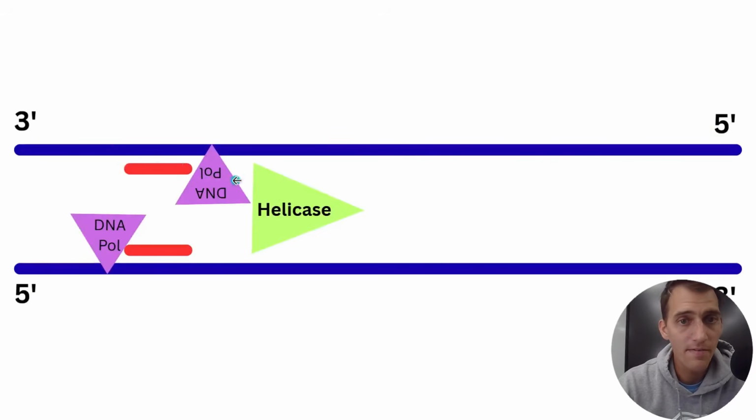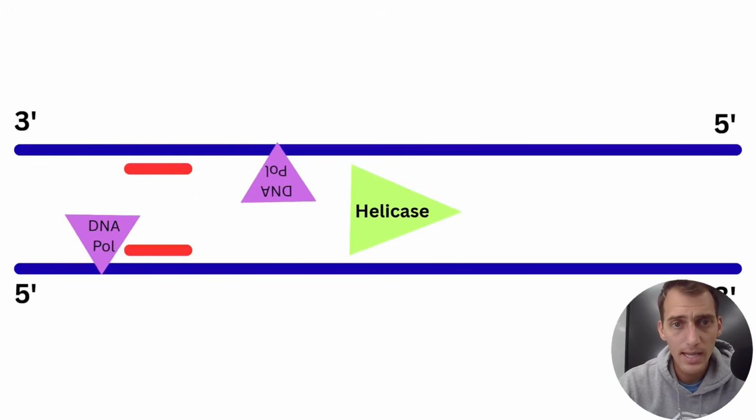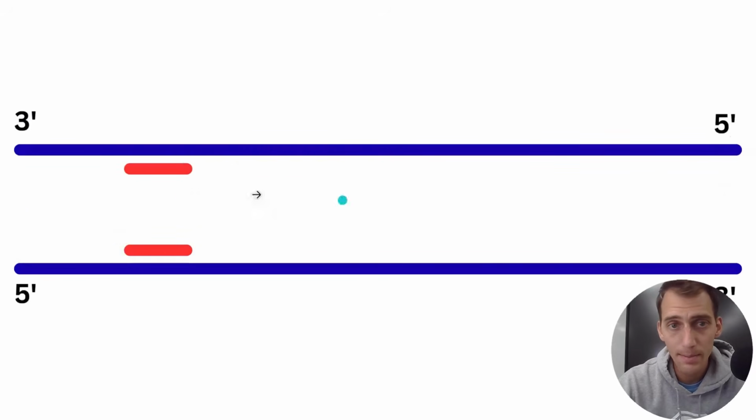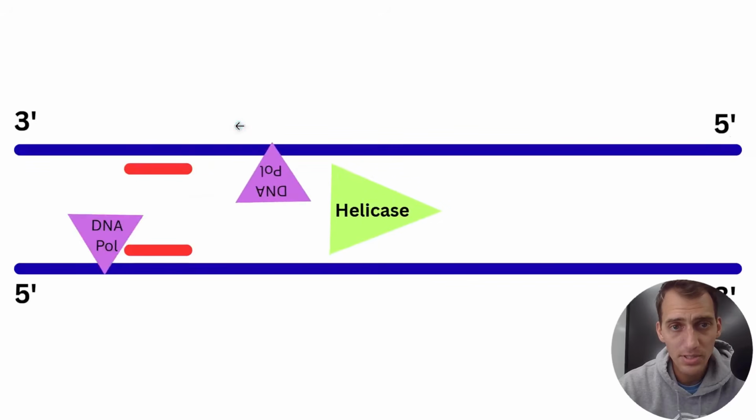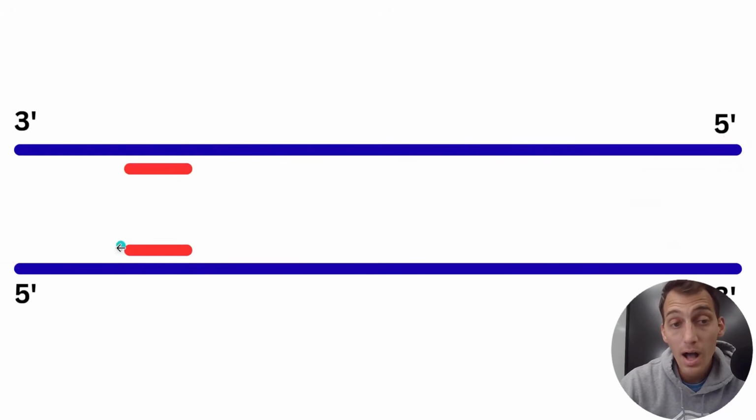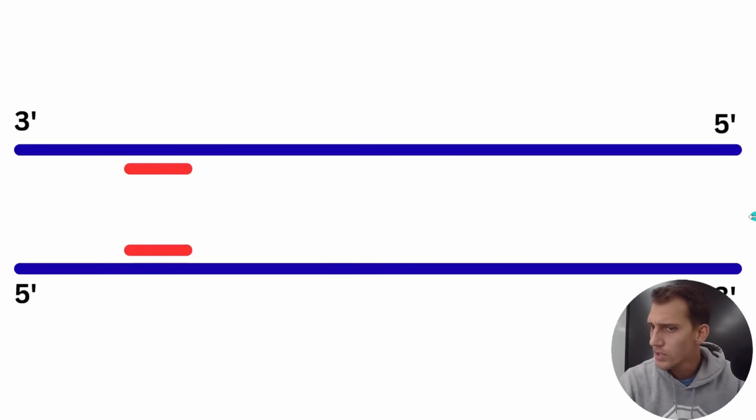If I get rid of the other stuff to make it clear, look, the helicase moves that way, and this DNA polymerase on the top strand is able to just follow along with it, but the other DNA polymerase has to go backwards because DNA polymerase only works 5' to 3'. So you have a disconnect here on this bottom strand, as helicase moves in the opposite direction while DNA polymerase is going this way.